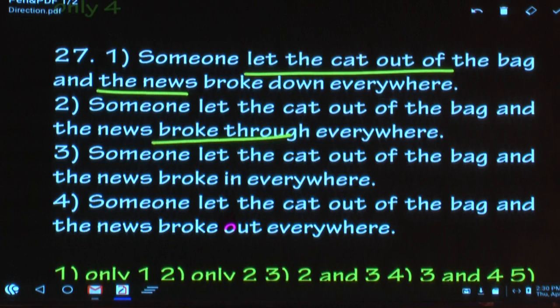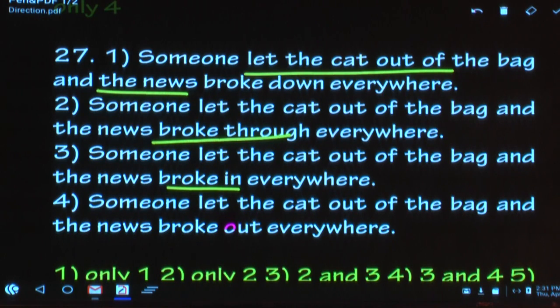Breakthrough, please write the meaning. Breakthrough means a major discovery or development, or success. Usually it goes with research and sometimes talks between two countries. A breakthrough in the bilateral talks. A breakthrough in the field of biotechnology. Usually it goes with science and technology. It doesn't go with news.